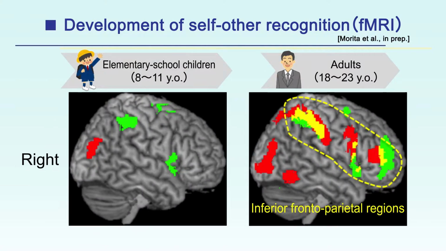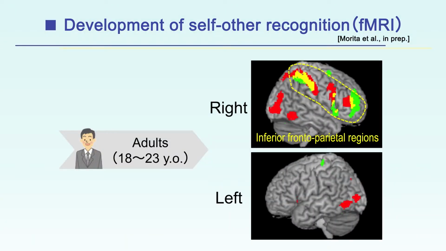We found that the elementary school children could discriminate their own faces from others like adults. However, the brain activation patterns were largely different between children and adults. We also found in adults that the frontoparietal activity was lateralized to the right hemisphere, and these regions were commonly used for perception of one's body image.